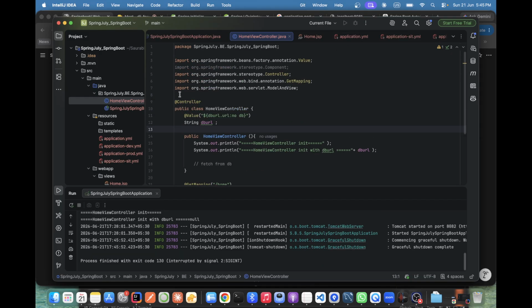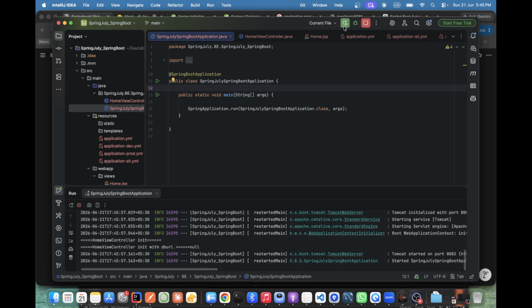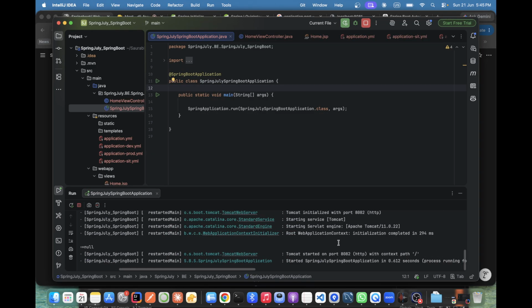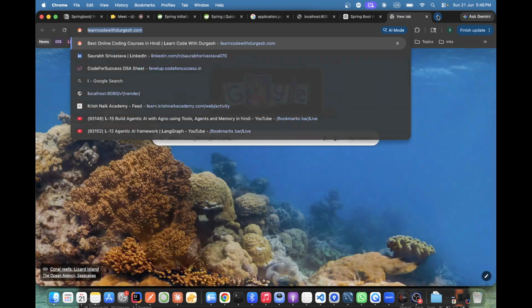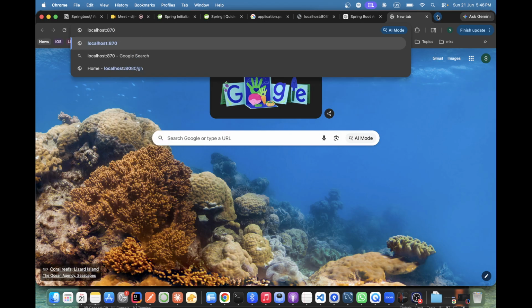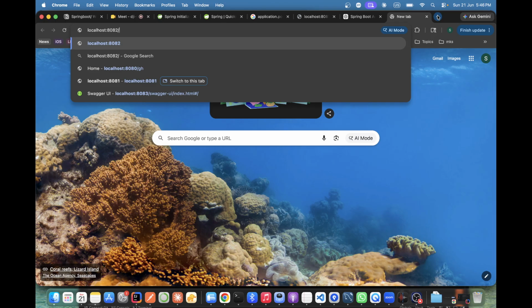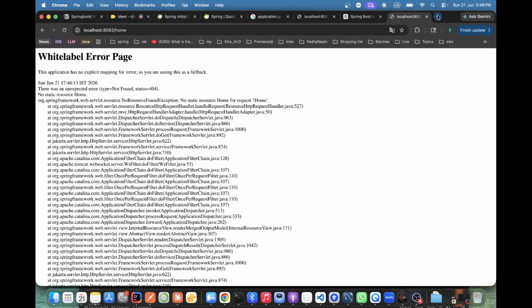Let's try to run it now. Okay, running on this too. So we'll go here, localhost 8082 slash. Something is wrong.